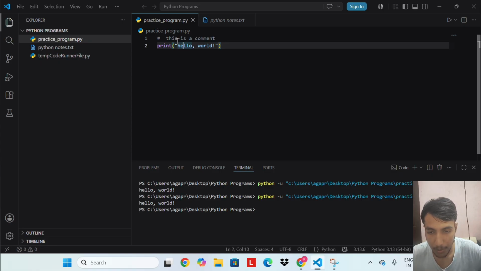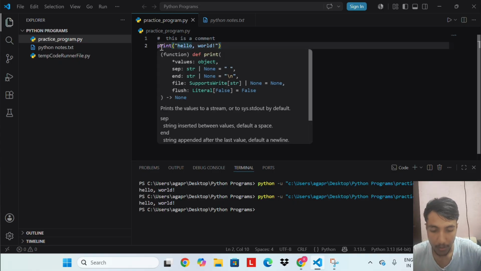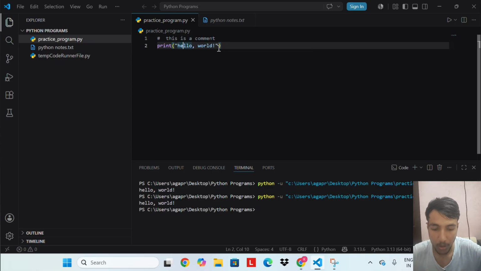It simply skips it. So why do we write comments? We write them for ourselves to explain what the code is doing so that when we or someone else reads the code, it is easy to understand. Only the second line, print hello world, will actually run and show output.